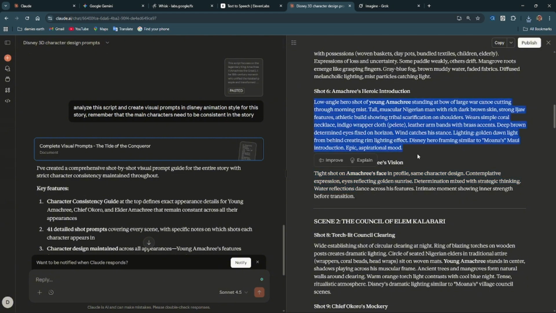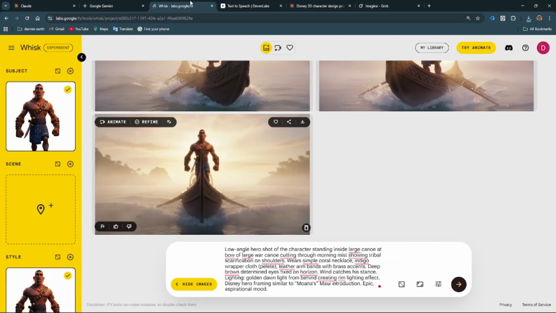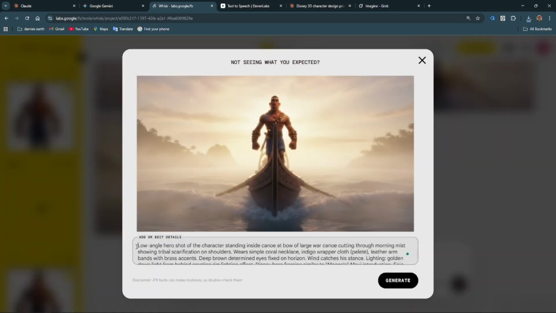So I'm going to copy this. I'll copy the prompts that we used. Where's the prompt that we used in generating our image? This one. I'm going to copy it.